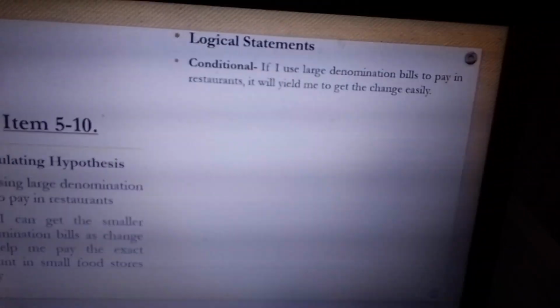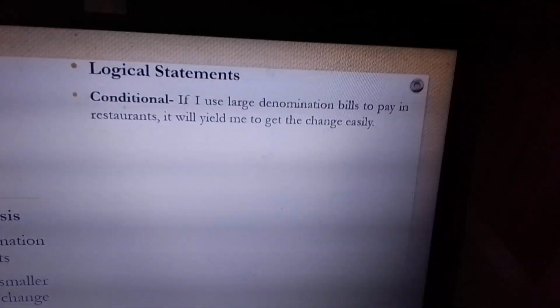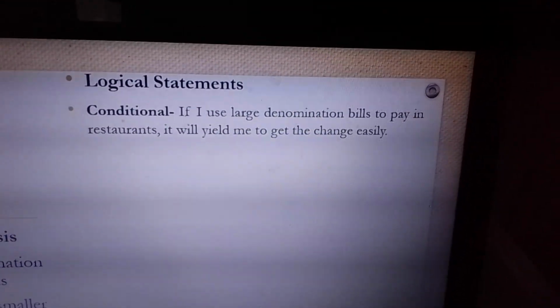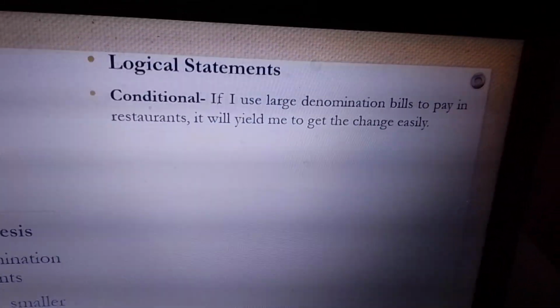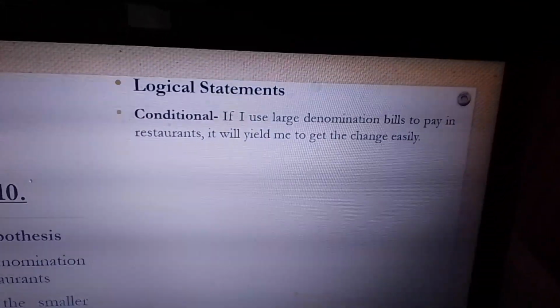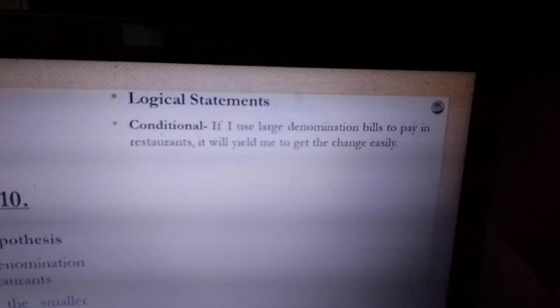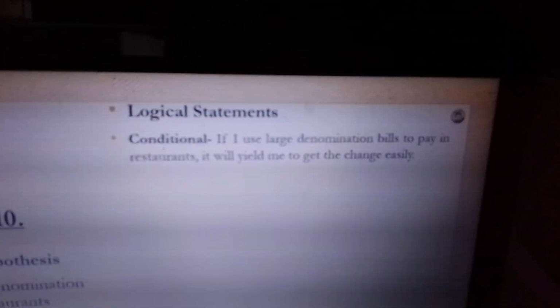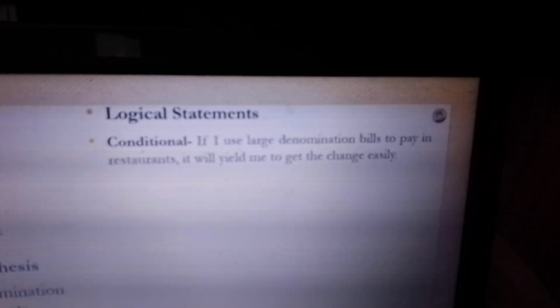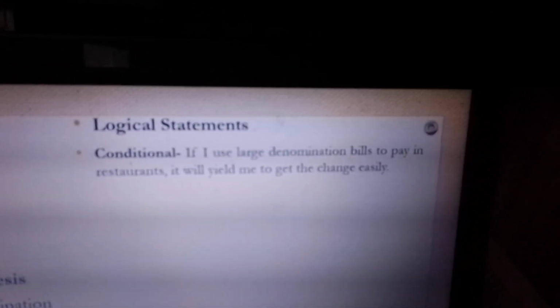So, now, kapag inverse, ito yun. How do you say the inverse? If I use the exact amount to pay in the restaurant, then I will have a hard time to get the change in smaller restaurants. Like, for example, nagpunta ako sa Jollibee and then I order mix and match, 150. And then I just paid 150. Tapos, I have 1,000 so that I can buy mga Shawarma Shack.